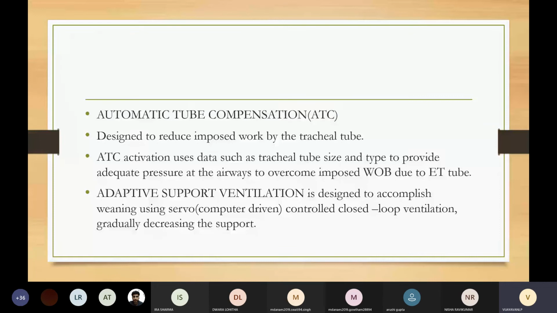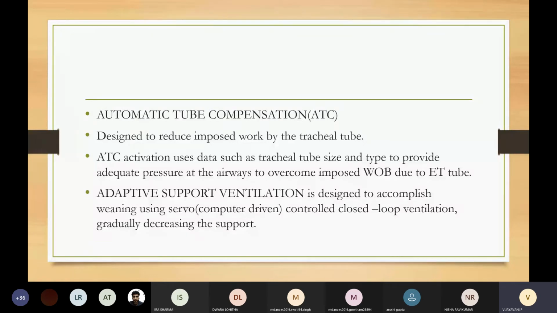The next important mode of weaning is automatic tube compensation. Now, this is designed to reduce the imposed work of breathing by the tracheal tube. The automatic tube compensation activation uses data such as tracheal tube size and type to provide adequate pressure at the airway to overcome the imposed work of breathing due to endotracheal tube.